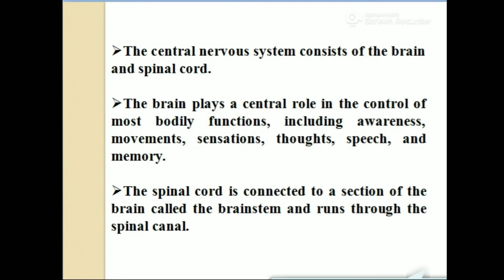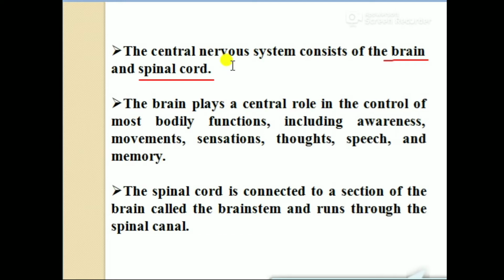We all know that the central nervous system consists of the brain and spinal cord. The nervous system is divided into two parts: one is the peripheral nervous system and the other is the central nervous system. Except for the central nervous system, the remaining nervous system is known as the peripheral nervous system.